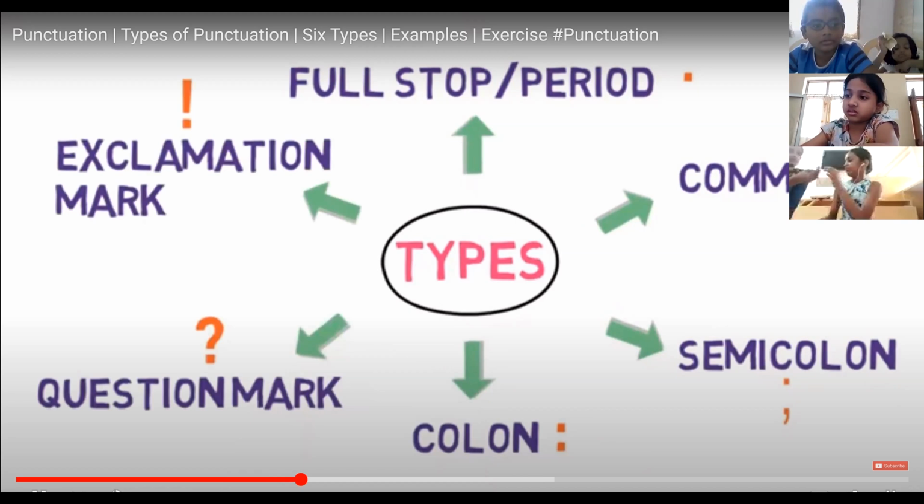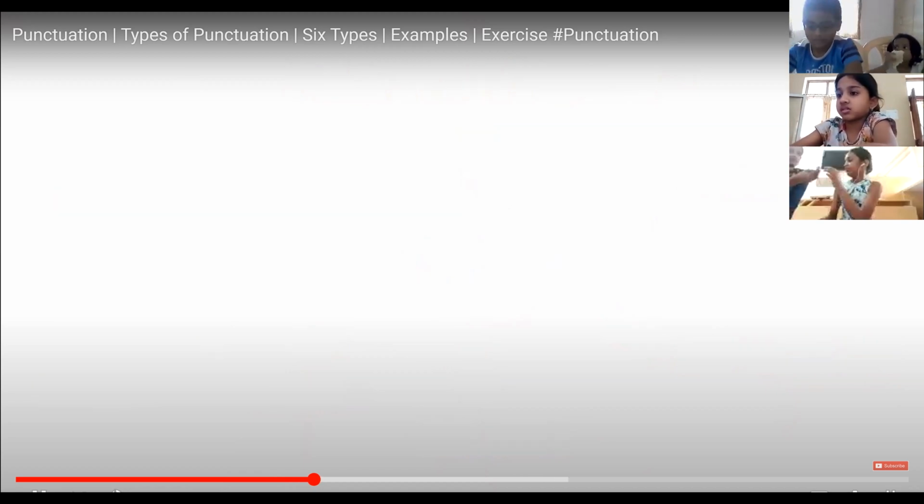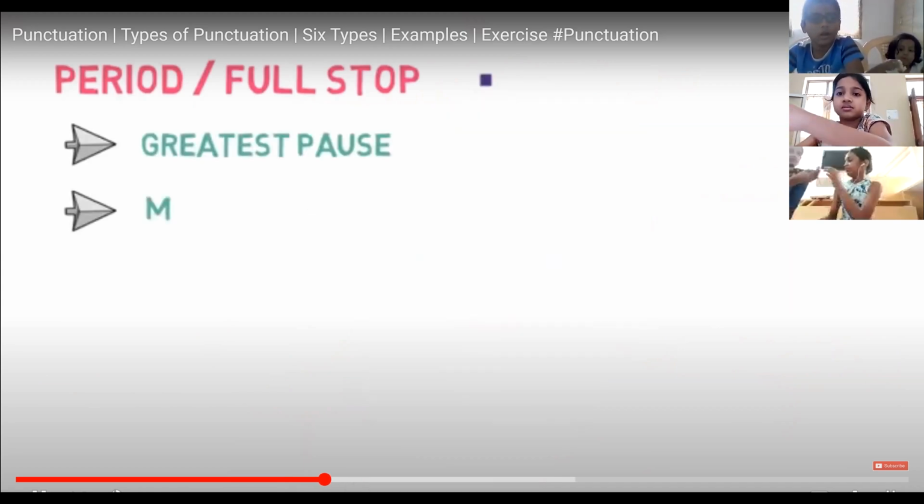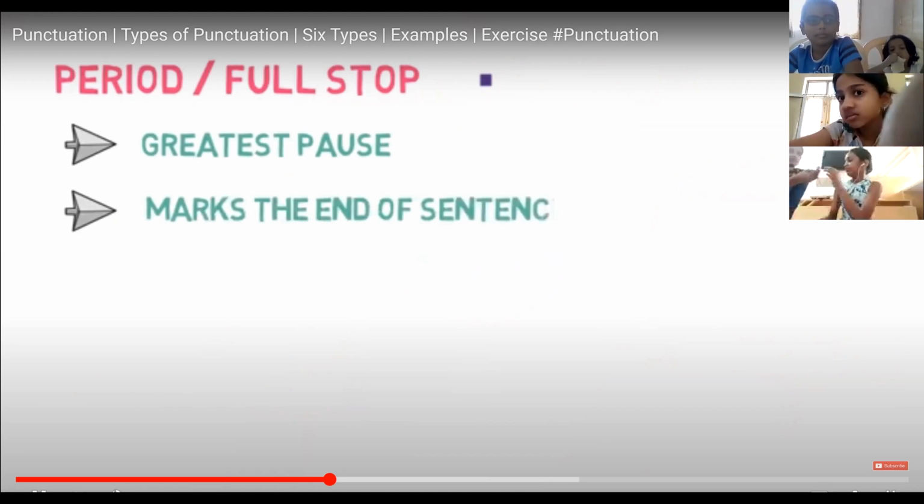Let's start with the first punctuation mark, which is number 1, period or full stop. The period is the greatest pause in the text. It marks the end of a declarative or imperative sentence.